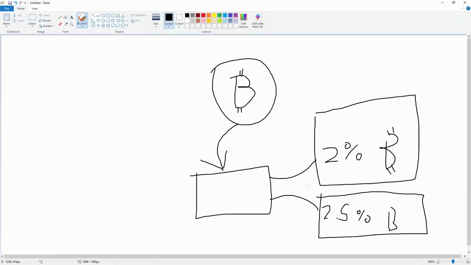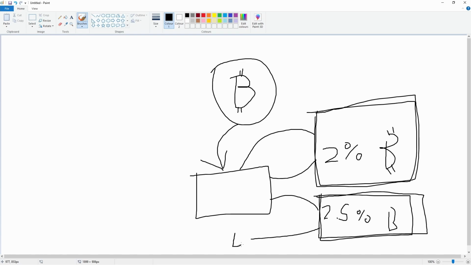What these auto compounders do is they take the initial reward and the reward token, and they redeposit the initial reward back for you, and sell the reward token and give you the initial token you deposited. So if it's Bitcoin, it'll sell the reward token for more Bitcoin, and then deposit it back onto the platform again. So basically compounding at 2% as well as the reward token, so 2.5%.